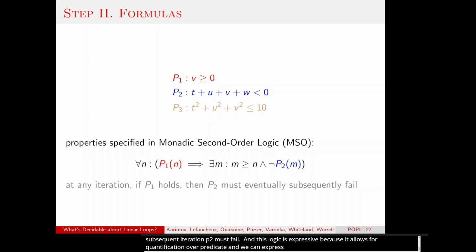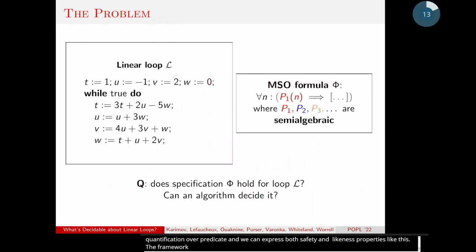So the framework of properties of specifications that we have is very general. And here is the scope, the problem that we solve, actually. It's a model checking problem. So we're given a loop, a linear loop as defined before, and then a monadic second-order logic formula, which involves semialgebraic predicates. We wonder if the specification given by this formula holds for a given loop. And of course, as computer scientists, we want to know if this can be checked algorithmically, so if the problem is decidable.